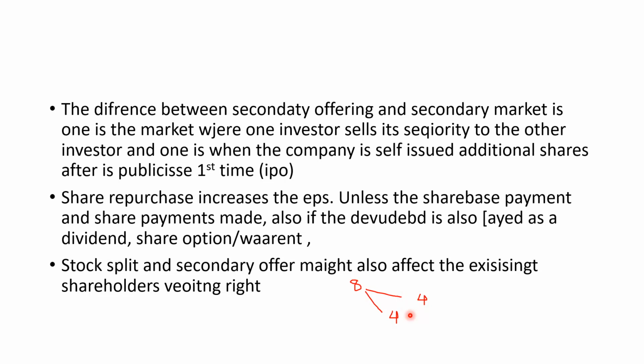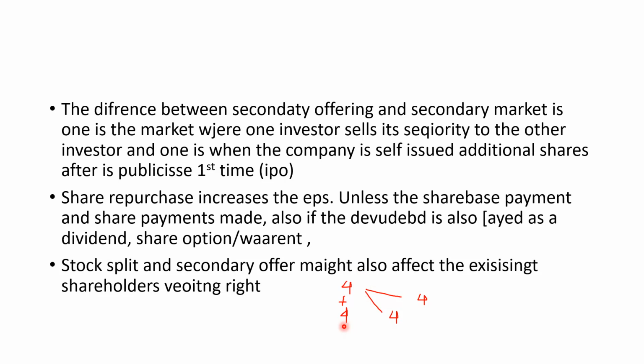of shares outstanding. So for the existing shareholders, when the company splits this stock, for example, if I have one stock valued at $8, when the company undergoes a stock split, the company will give me one additional stock, because when the split happens, this $8 share I have now has a value of $4. So the company should give me one of its shares for me to have the value of my initial investment of $8.